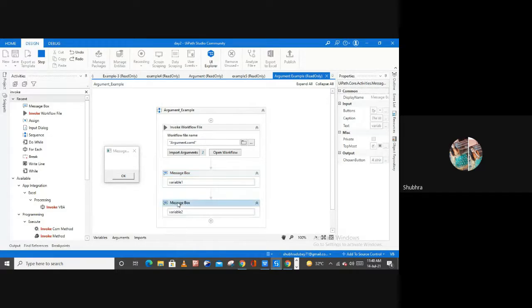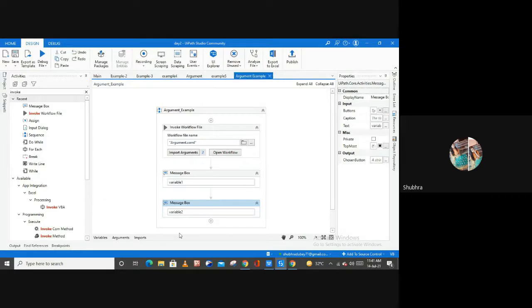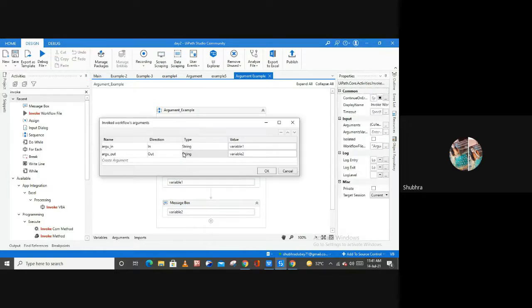And now we are going to see the message box from this activity. So this is saying hello, this is an out argument, right? So this message box is coming from this particular activity, right? Let me hit on OK. And if you want to see the value of variable 1 also, the only thing you have to do is change the direction, right?